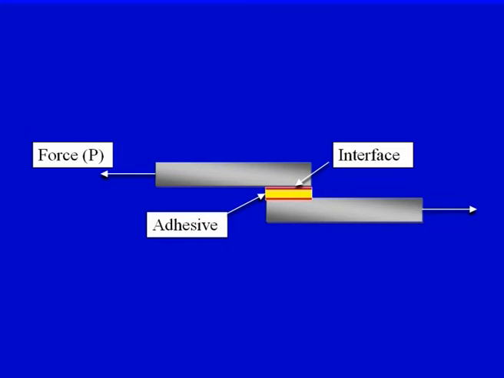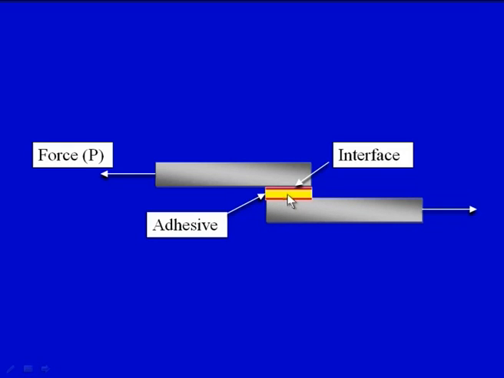On your screen, whatever we have discussed, I will just once again revise. This is the adherent, a composite adherent. It can be made up of glass fiber reinforced plastic or carbon fiber reinforced plastic. Another adherent can be of the same material, like glass fiber reinforced plastic or carbon fiber reinforced plastic, or it can be any other type of material also. So we have two adherents, these grey members are the adherents and the yellow portion is the adhesive, as is very clearly highlighted here with the help of an arrow.